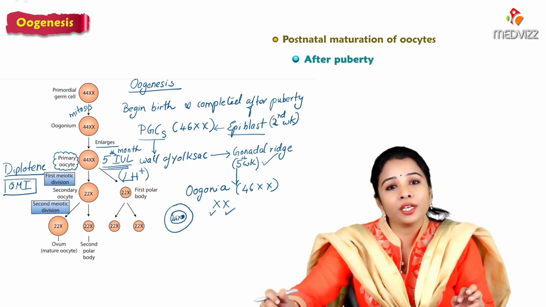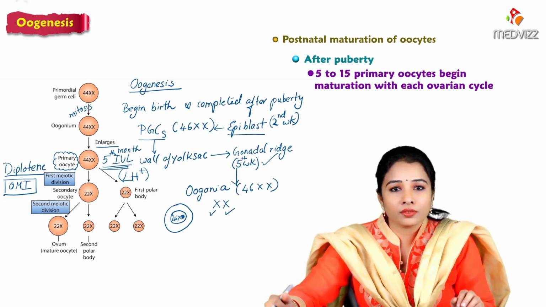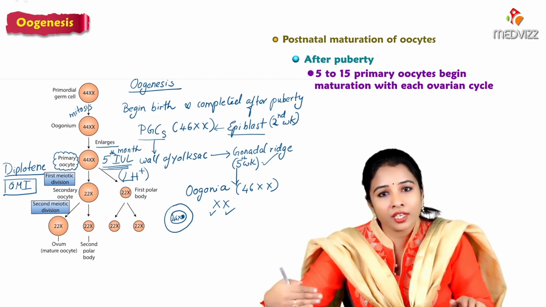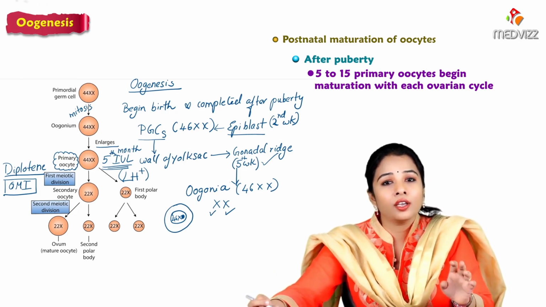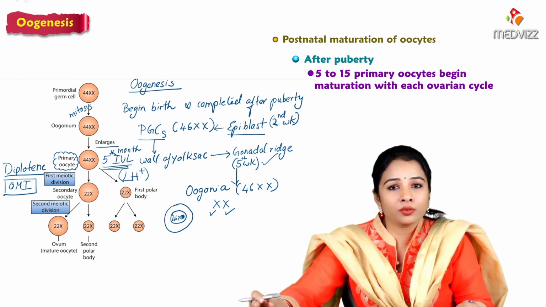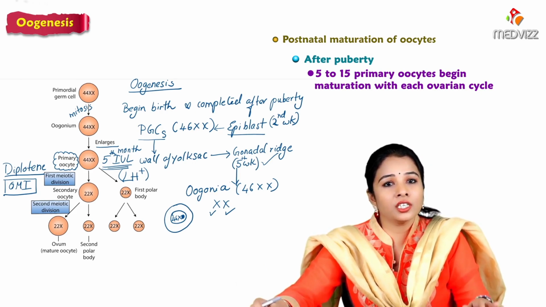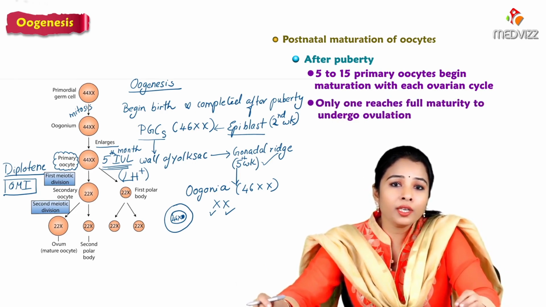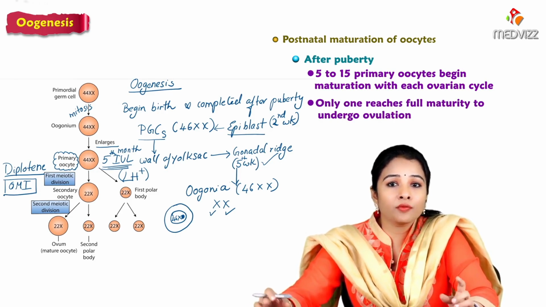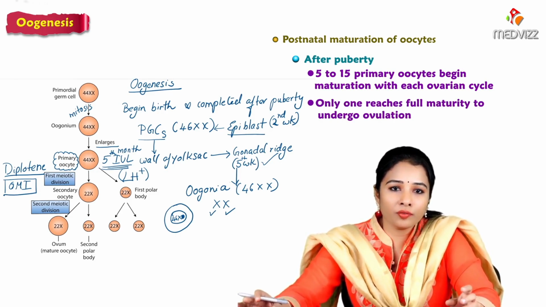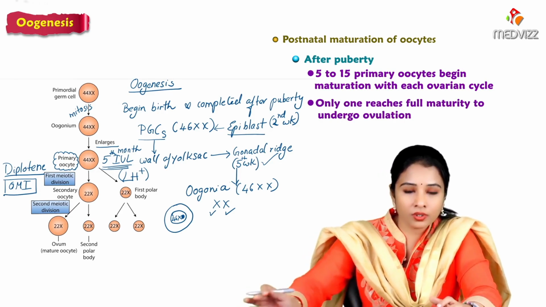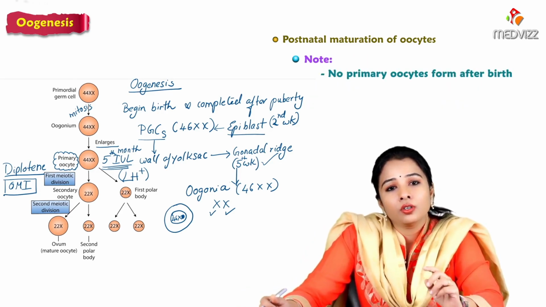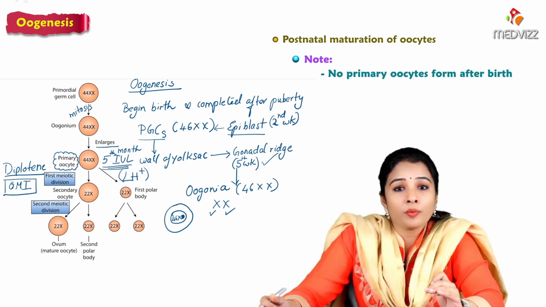After puberty, during every menstrual cycle, around 5 to 15 primary oocytes begin maturation in each ovarian cycle, but only one reaches full maturity and undergoes ovulation. That is the rule every time. One thing we have to note here: no primary oocytes form after birth.